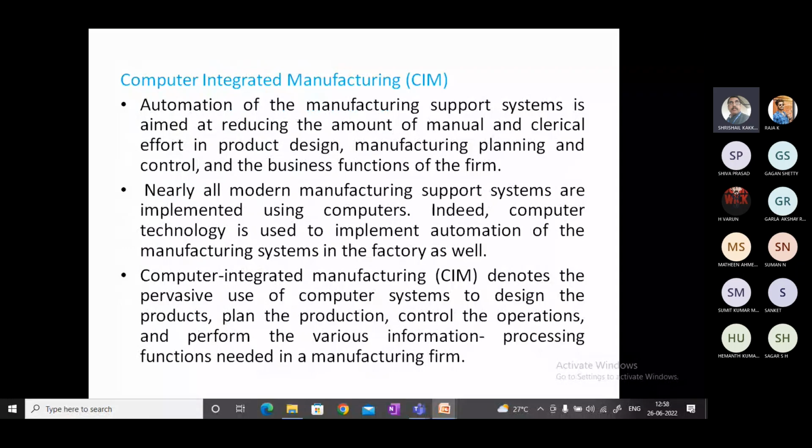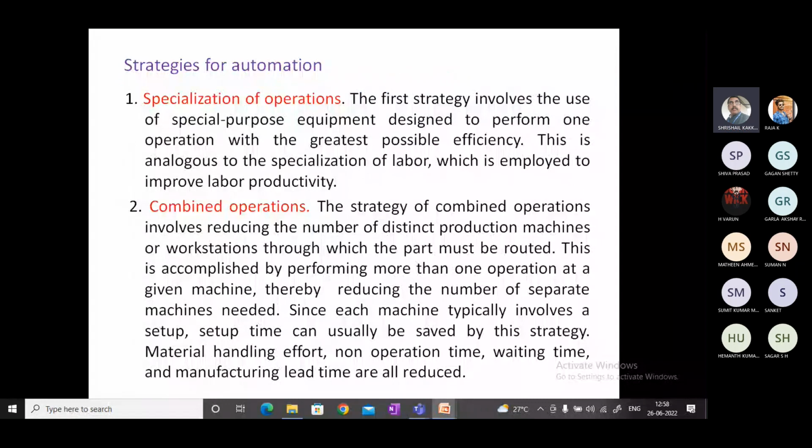Have to remember the strategies of automation. What is automation? What are the different types or levels of automation? What are the reasons to go for automation? Then the last one is the strategies of automation. What are the strategies of automation?